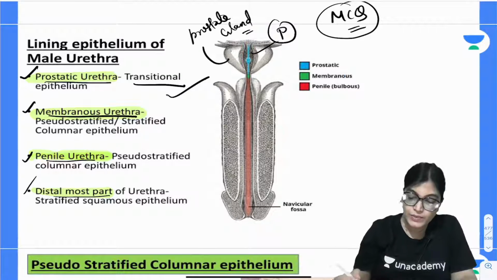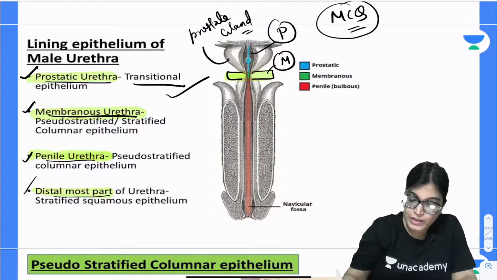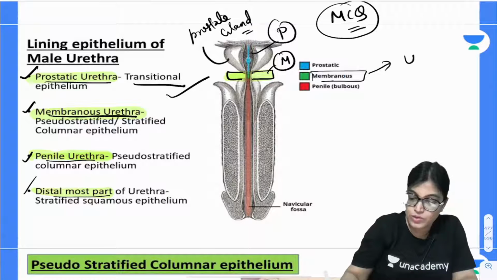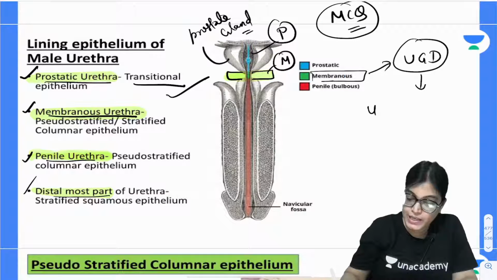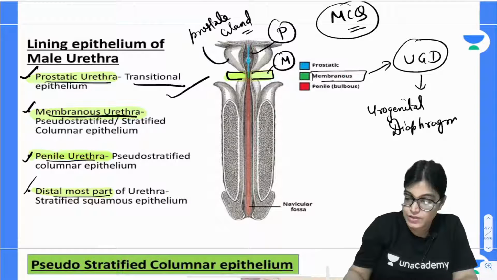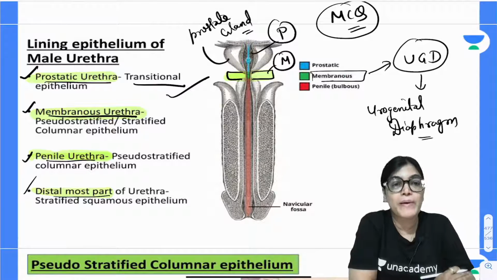Membranous means this part, the membranous urethra. Again I will use the term M. This is the membranous urethra, which is traversing through the UGD. What do you mean by UGD? Urogenital diaphragm. The part of the urethra traversing through the urogenital diaphragm, which consists of two muscles, the sphincter urethrae and the deep transverse perineal muscle, is an example of the membranous urethra.